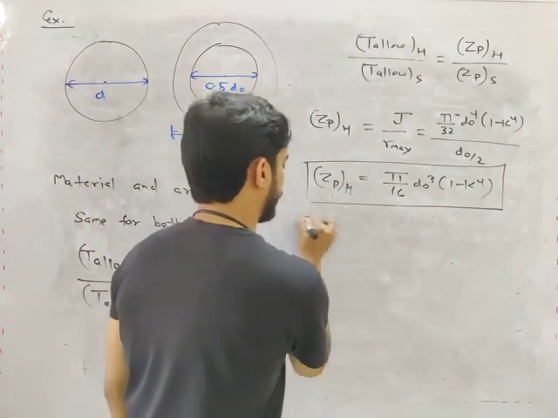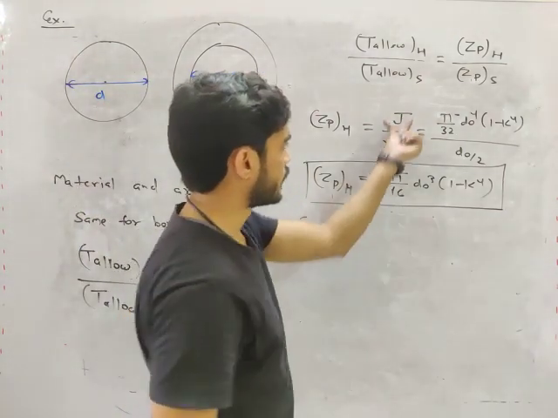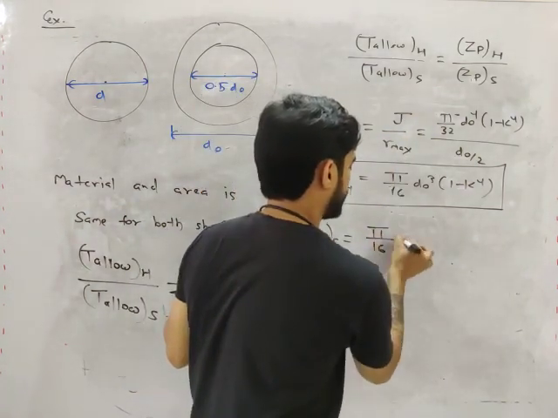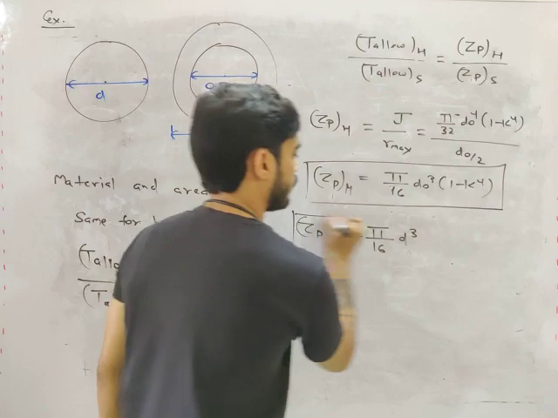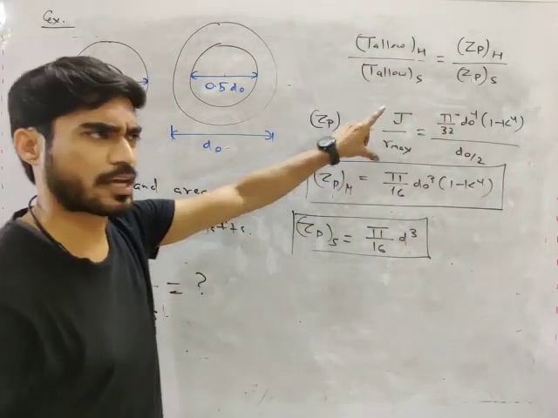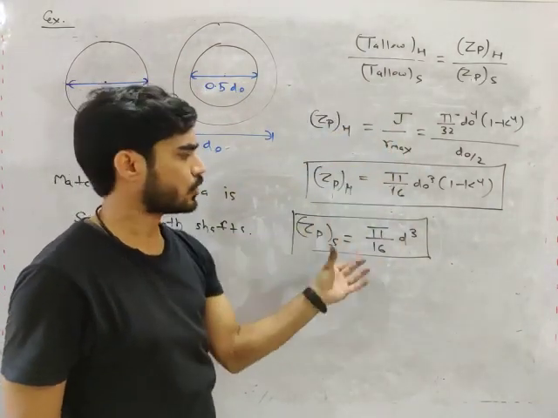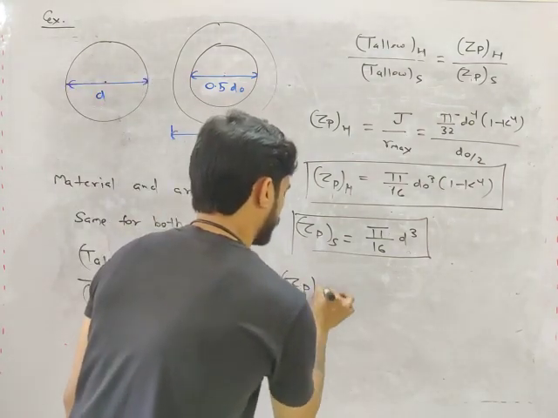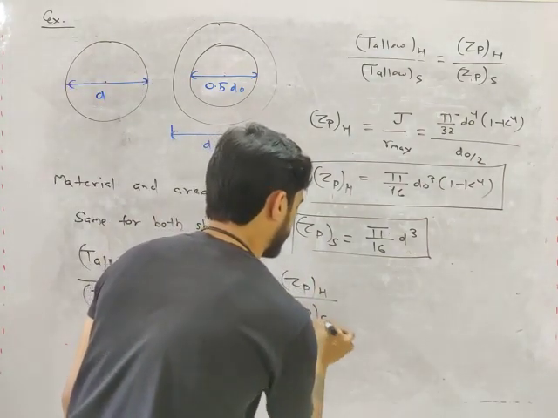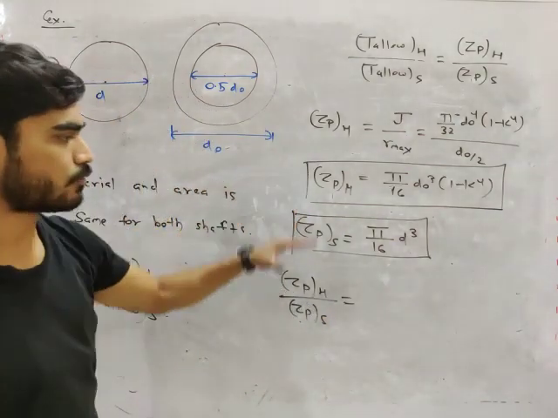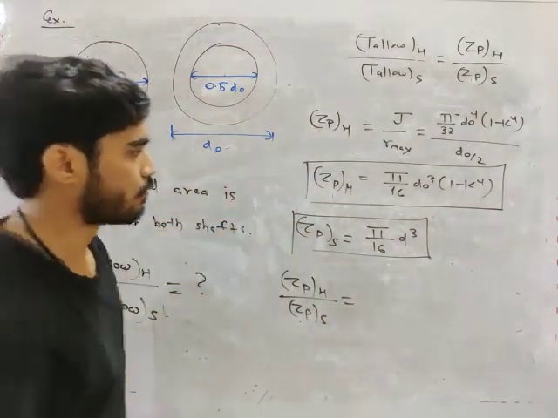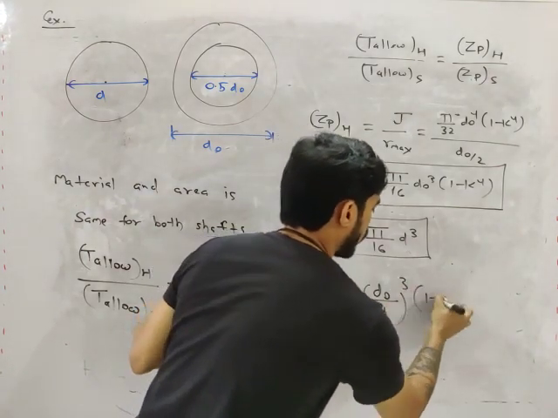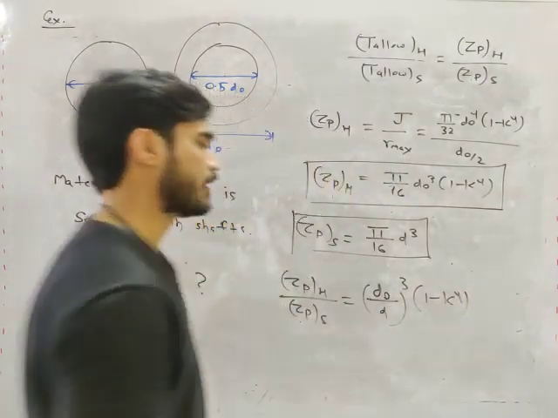And if you calculate Zp of solid shaft using the same formula J by R max, you will get pi by 16 d cube. This is Zp of solid shaft. So what will be Zp of hollow shaft divided by Zp of solid shaft? If you divide it, what you will get? D outer by d whole cube times 1 minus k to the power 4.